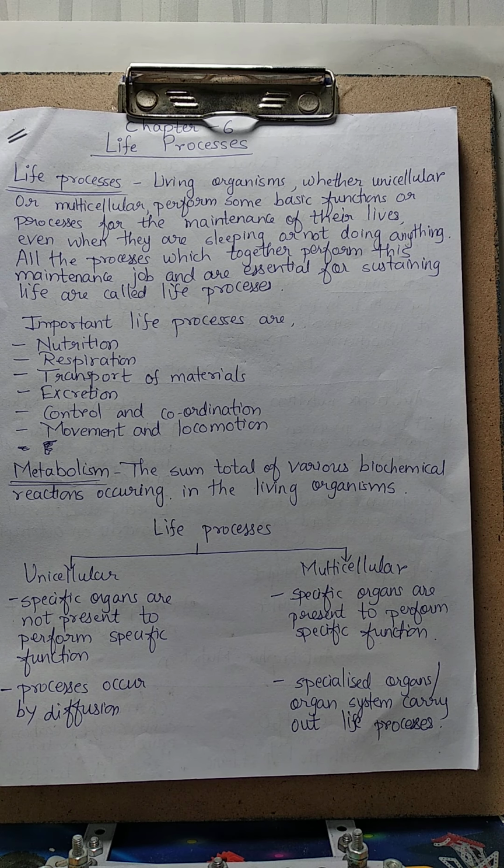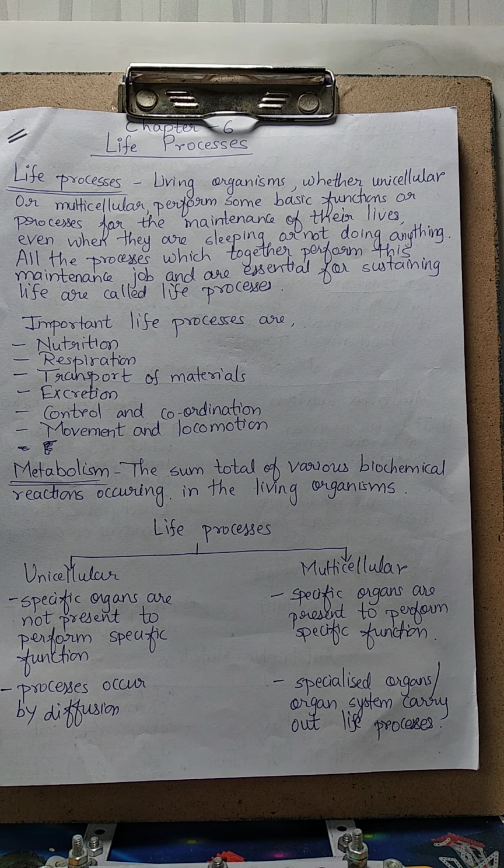Right? If this order, that is cell, tissue, organ, organ system, organism, if this chain breaks down, the organism will no longer be alive. So all living creatures must keep repairing and maintaining their structures.